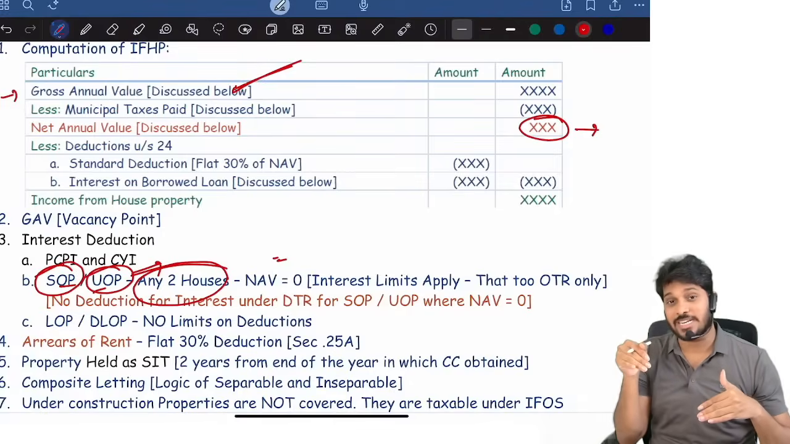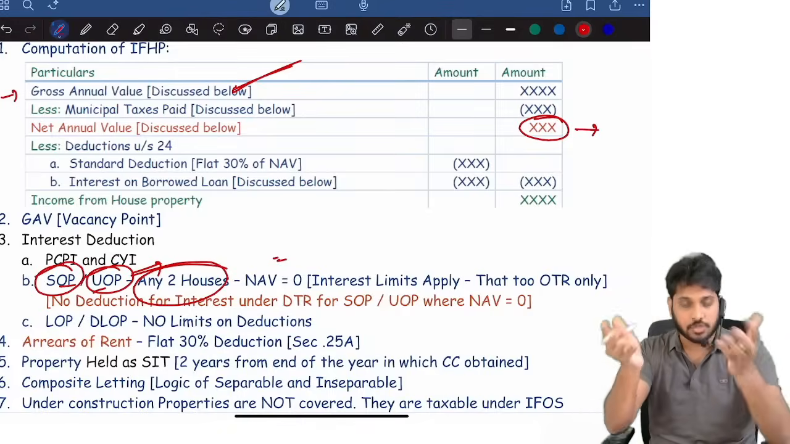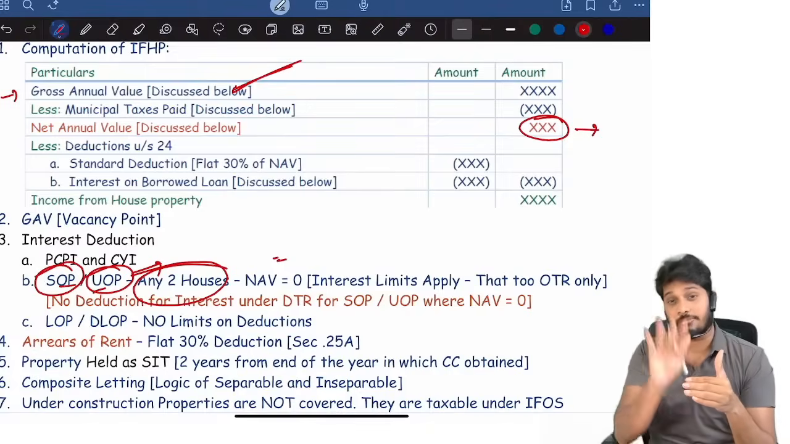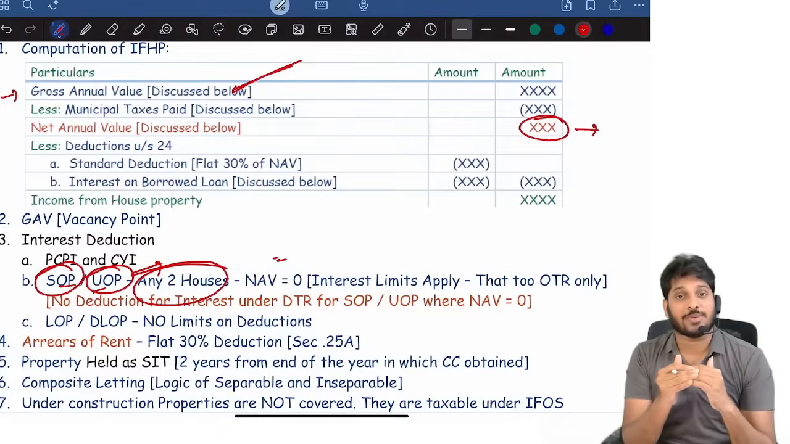How to compute actual rent received? Receivable: how many months rented multiplied by that monthly rent. So receivable minus unrealized rent. Rule number 4, 4 conditions. Look at the detailed marathon, you will get there. Now actual rent received you will get.